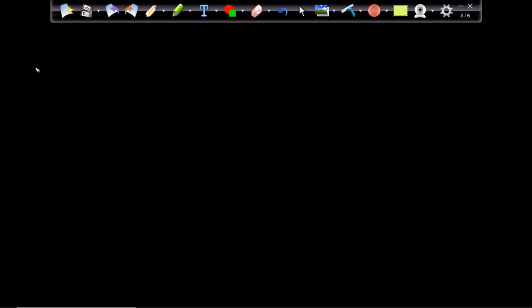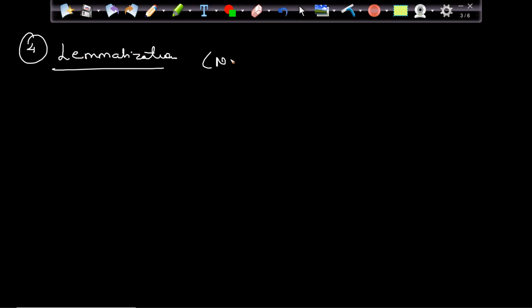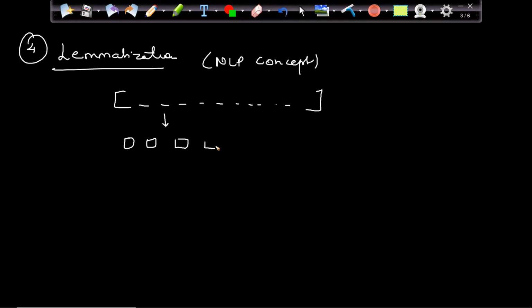The fourth step which you have to perform is lemmatization, which is again coming from the natural language processing concept. In English, normally, if I have a sentence, what we do is break it into words. Each sentence consists of many words, right?